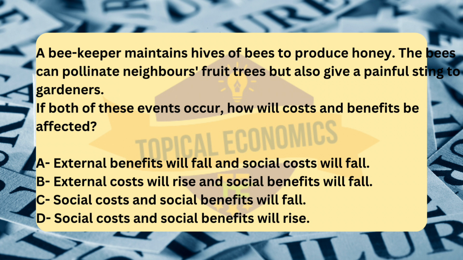Lastly, option C, social costs and social benefits will fall. This is incorrect because the actions of the bees, pollination and stinging, would increase both the social benefits, more fruit trees being pollinated, and the social costs, more people being stung, rather than causing them to fall.